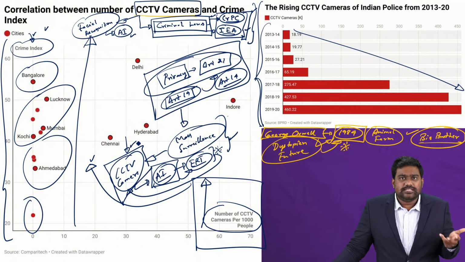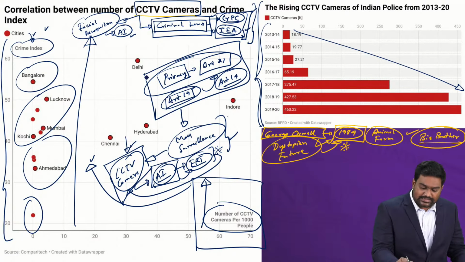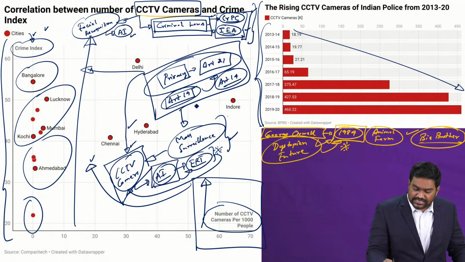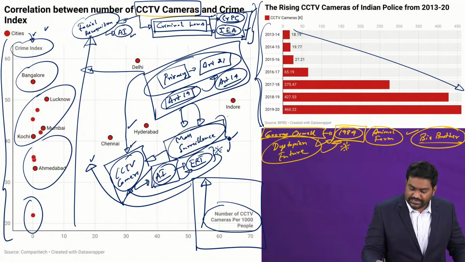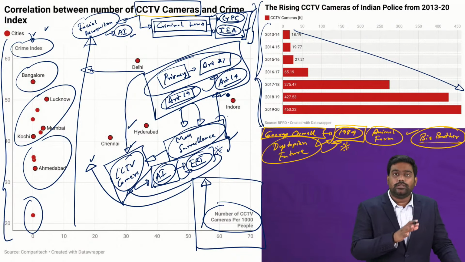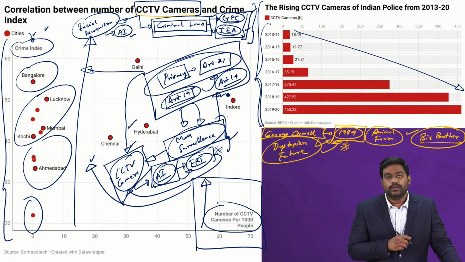So it's not a justified reason for the police to keep expanding the CCTV coverage when they can't prove that it is reducing crime rate, and when there are serious concerns about mass surveillance and a compromise of your privacy and fundamental rights. That is what the writers are arguing for. So please take a balanced stand on this issue.